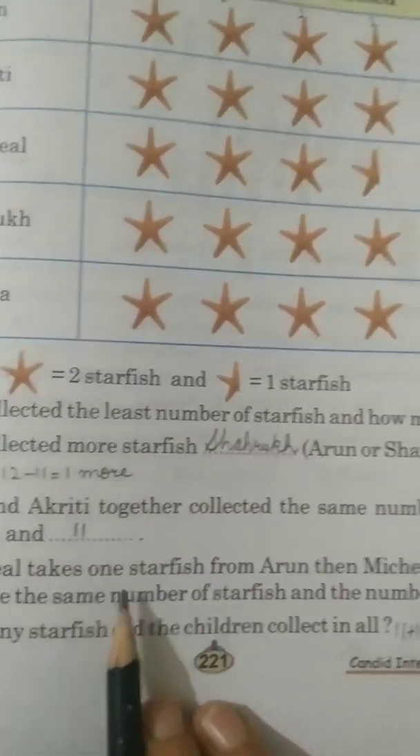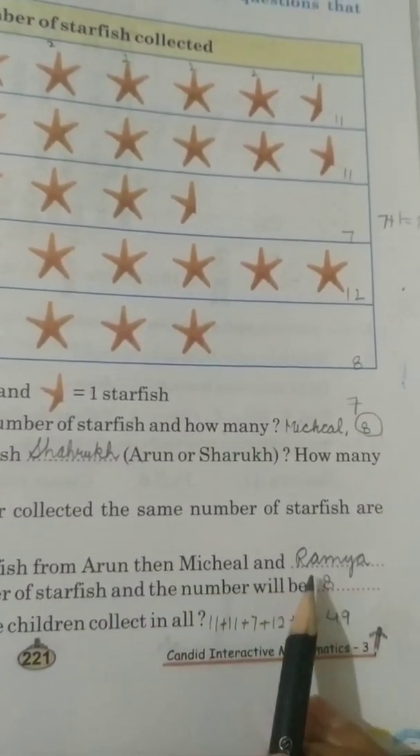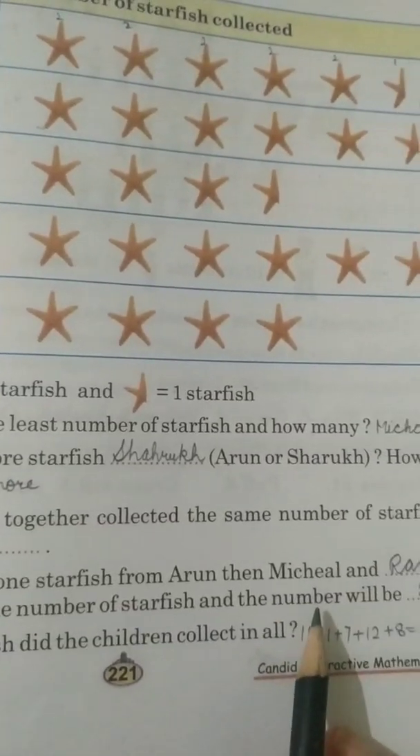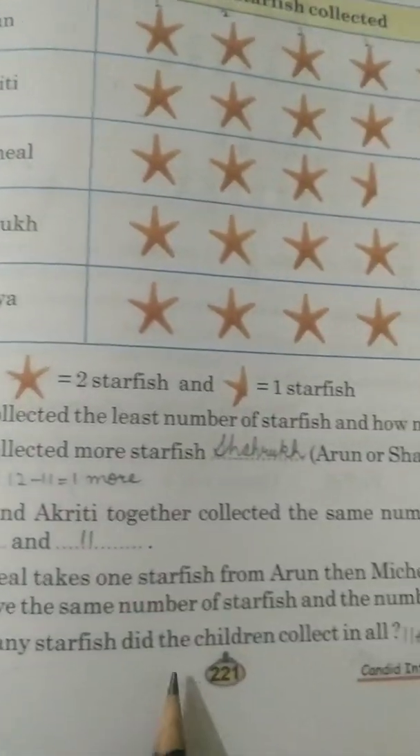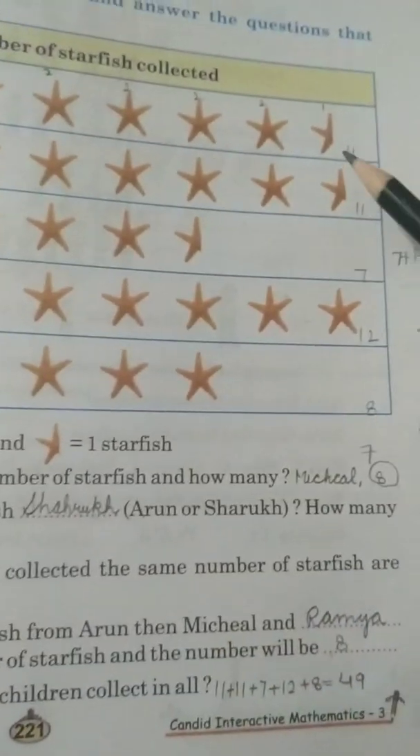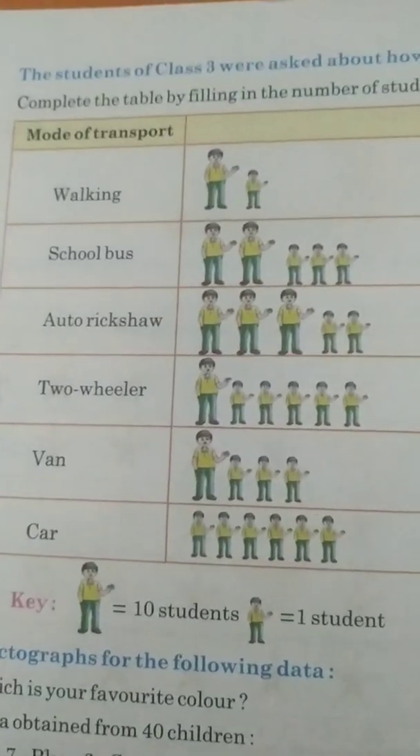If Michelle takes one starfish from Aaron, then Michelle and Dash, I mean, who will have the same? Ramya will have the same. And how many will both of them have? They will have 8. How many starfish did the children collect in all? Means total starfish, how many are they? So we have to add all these. We'll get 49 as the answer.